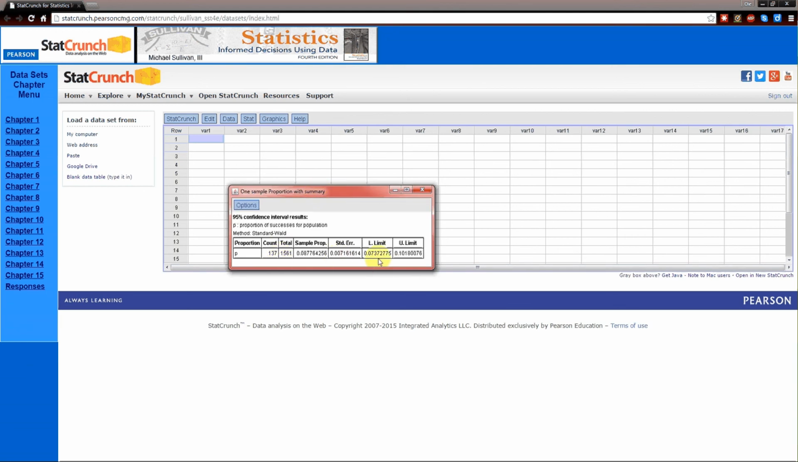Lower limit, that's the lower confidence limit. U limit is the upper. So we're 95% sure that the total proportion of cars that speed through that school zone is between 7 and 10%.